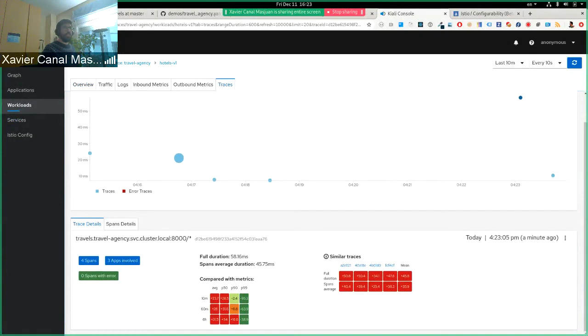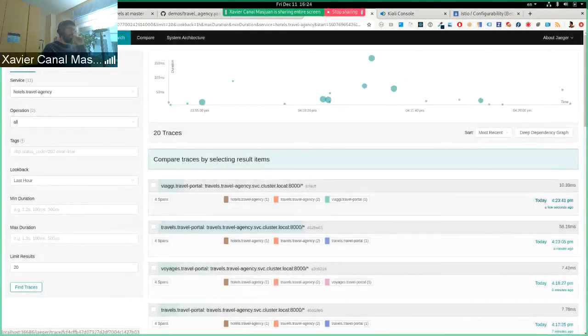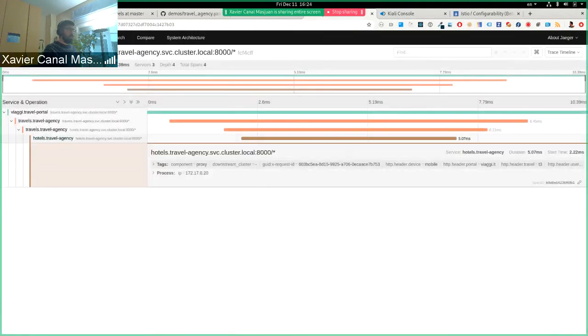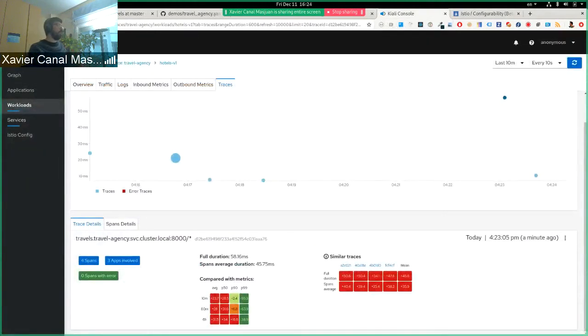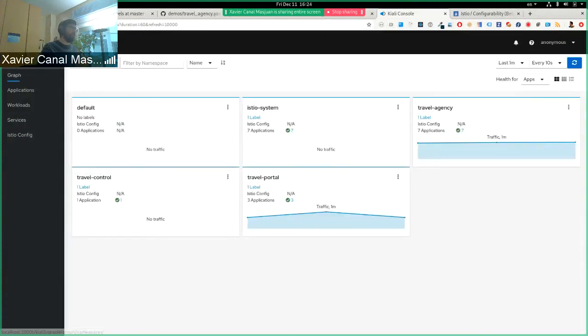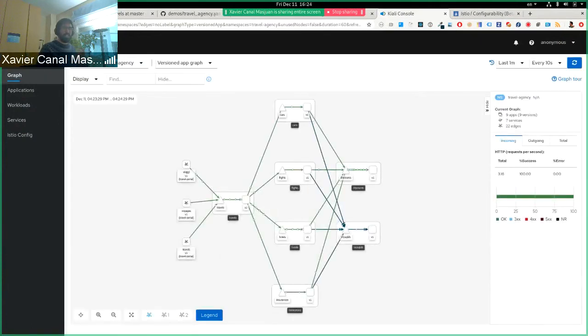Let's see if we see different results in every specific span. So if we go to a hotels span, now we should see that we have introduced these custom tags, right? So yes, we made it. With this example, the point was that there are specific cases when you're developing or administrating a service mesh that you need to troubleshoot your Envoy.